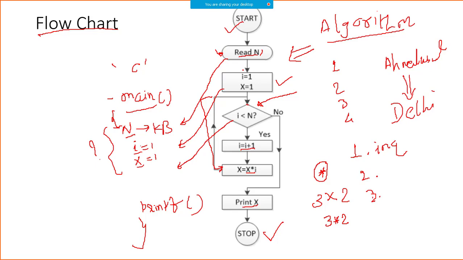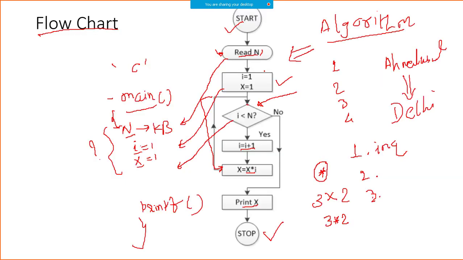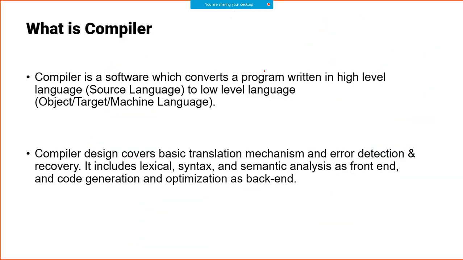That's what I said. Now in order to understand that, we need to do a little bit of step-by-step deep diving, and then we will try to complete this program. Once I teach you a few basic things, you will be able to understand what program this flowchart represents, what could be the output, what would be the value of x and how x depends on the value of n. That gets very clear, right? I hope I am making the idea very clear. Now let me tell you a few theoretical concepts and then I will take you directly to the code blocks or a C++ editor to make a program.